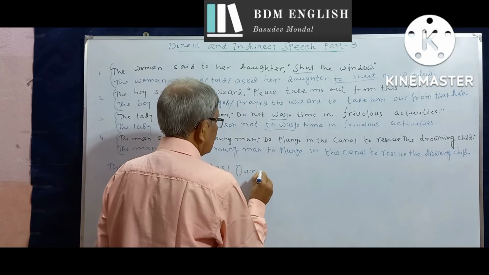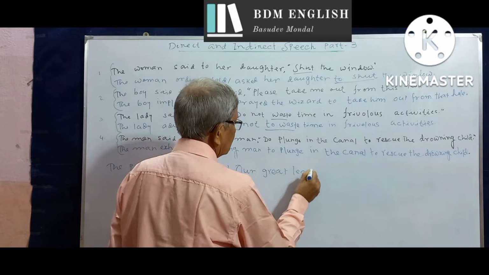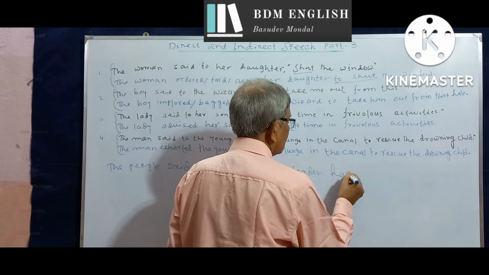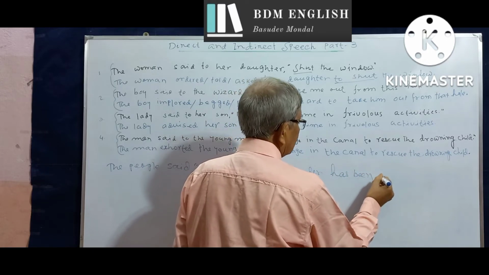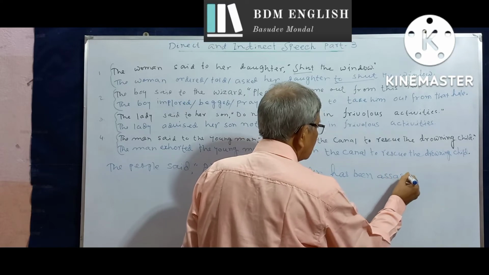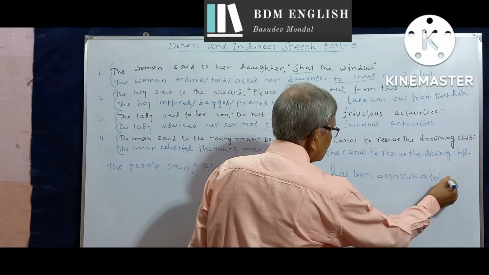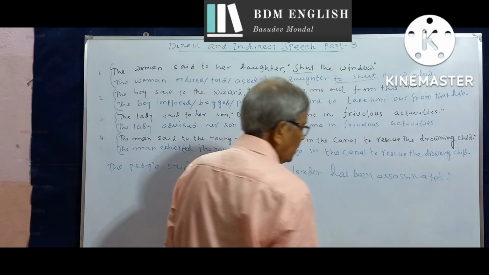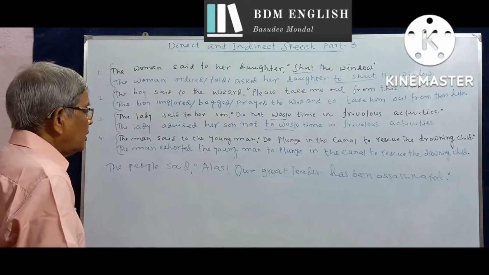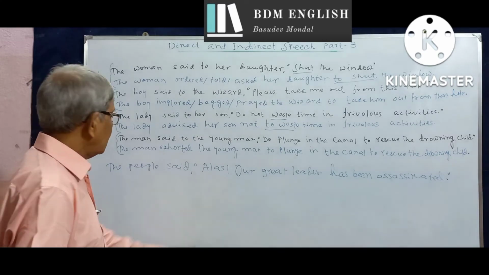Our great leader has been assassinated. Our great leader has been assassinated. So it is an emotion of grief, deep sorrow.